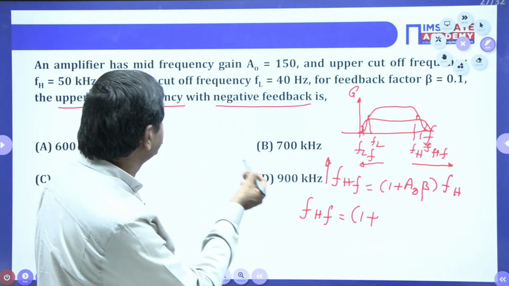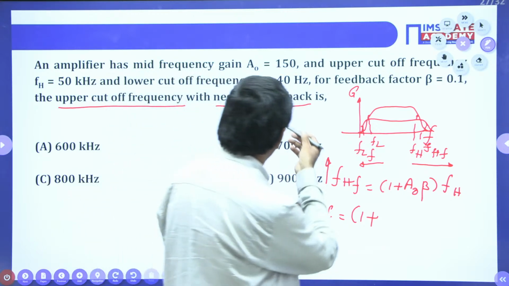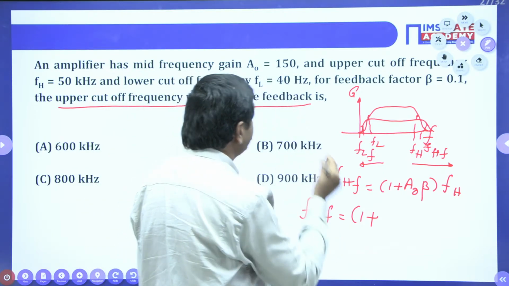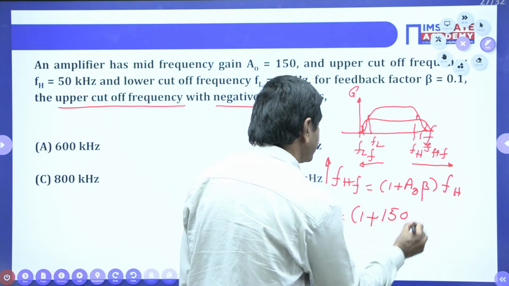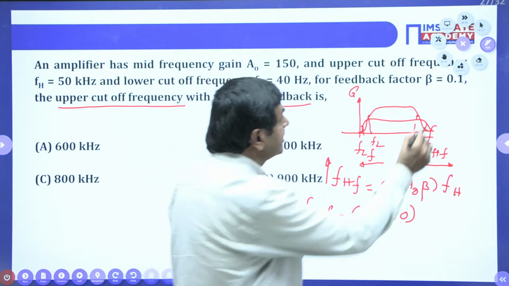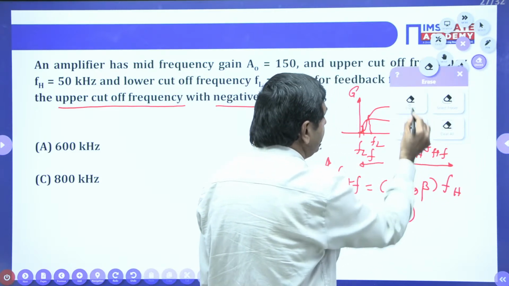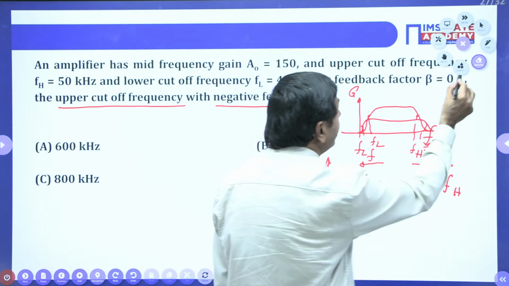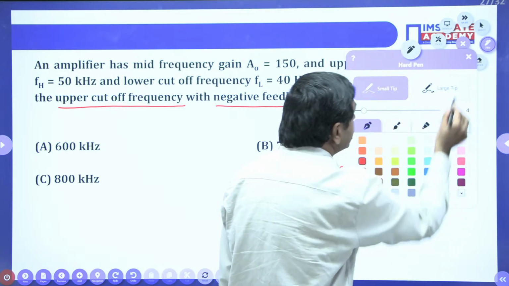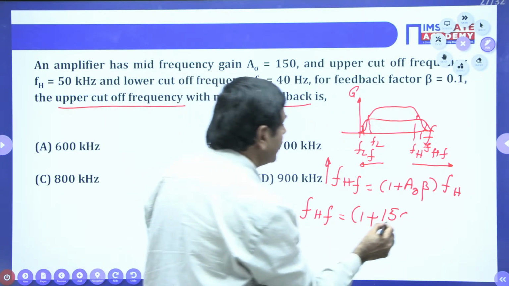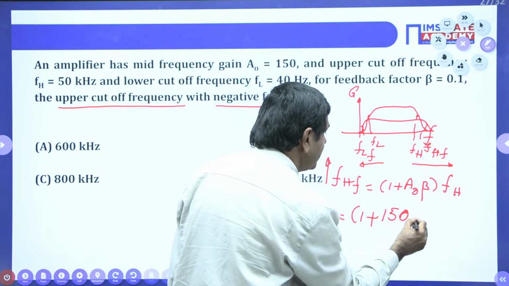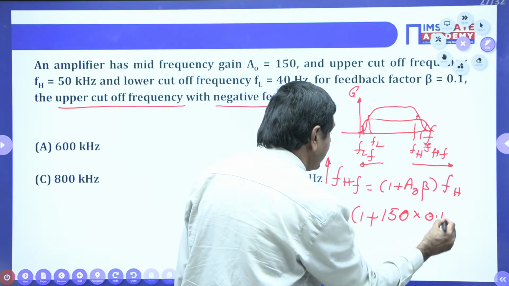Now I can write FHF is nothing but 1 plus A naught beta times FH. Mid frequency gain is given here, not open loop, sorry. Mid frequency gain is 1 plus 150 is given here now, and beta is given as 0.1. 150 into 0.1 I can put.